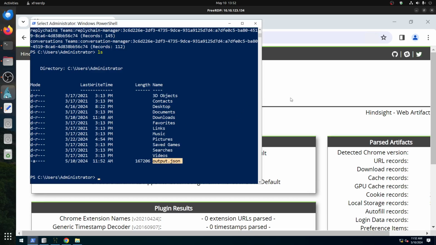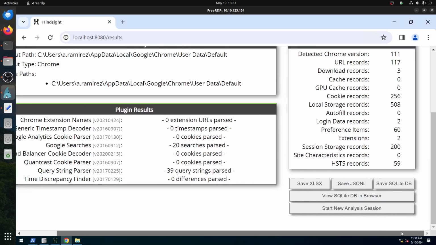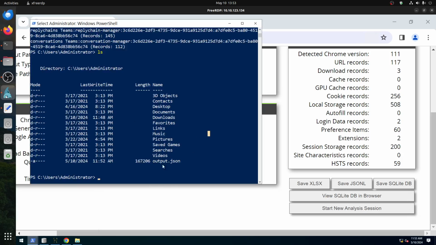Let's pause this now and go back to our Chrome file. He finished. Now we do it in two ways in the browser. Also, let's save the SQLite DB. Click this button. Then we can come back to our output.